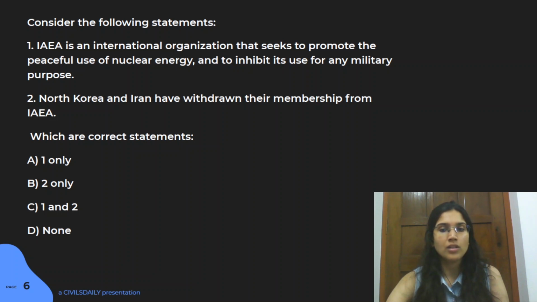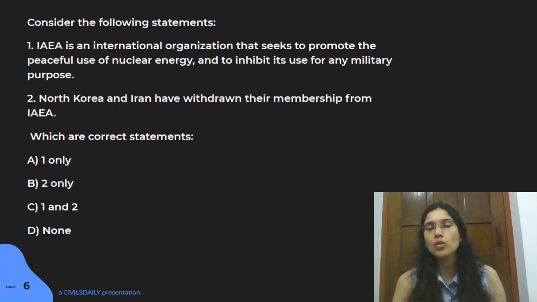The second statement is with respect to the membership of this particular body. It says here that North Korea and Iran have withdrawn their membership. Now, I think even if you've been in connection with the recent current affairs, you would know that Iran has not withdrawn from this particular body. In fact, when the joint agreement between the P5+1 was signed, this particular body was to work with Iran to make sure that its nuclear energy related regulations are followed.